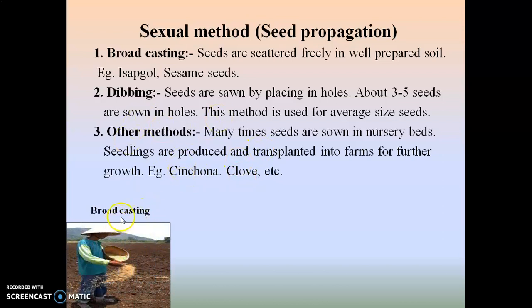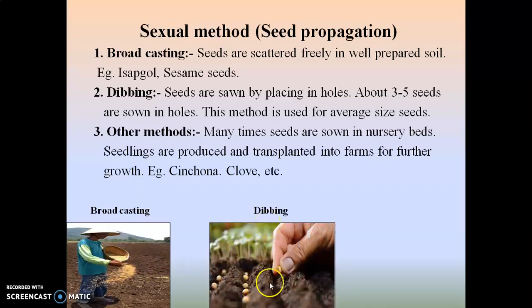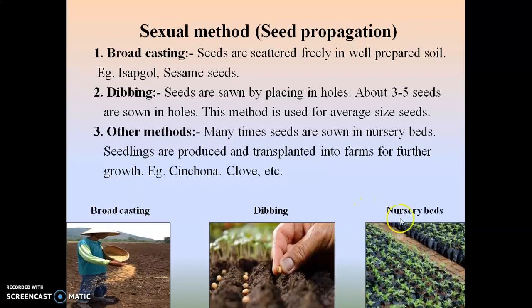The first image is regarding broadcasting, where the seeds are spread in the field, and this method is generally used for seeds which are of smaller size. Second, the dibbing method, in which the seeds are sown in holes prepared in the soil. And third, the seedlings are produced in the nursery bed and then transplanted into the open field.